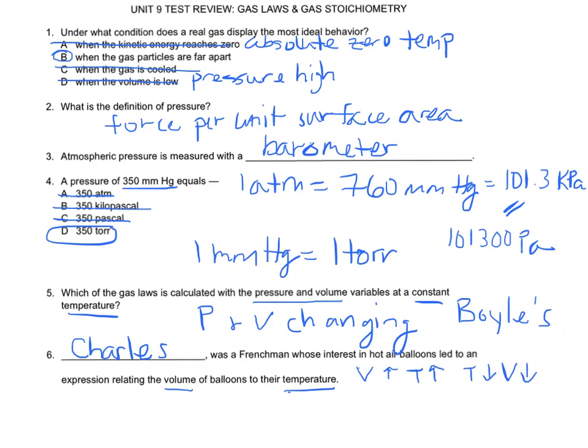And remember, the equation for that is your initial volume, V1, over your initial temperature, T1, is equal to your final volume, V2, over your final temperature, T2. So there's the equation for Charles' law.